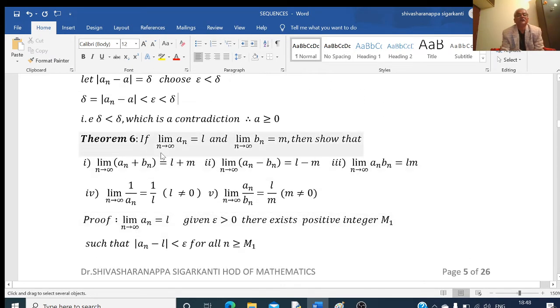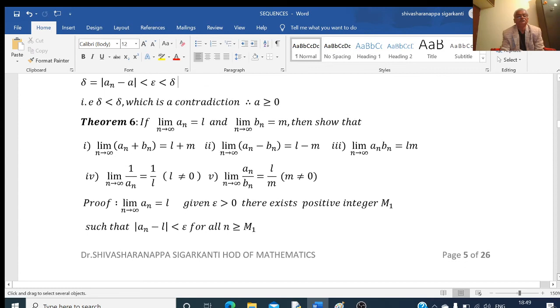See, this is the theorem here. Given that limit of an is equal to L, limit of bn is equal to M, then we have to prove that limit of an plus bn is equal to L plus M, limit of an minus bn is equal to L minus M, limit of an into bn equal to L into M, limit of 1 by an equal to 1 by L, where L must not be equal to 0, and limit of an by bn is equal to L by M, where M is not equal to 0. These 5 results we have to prove.